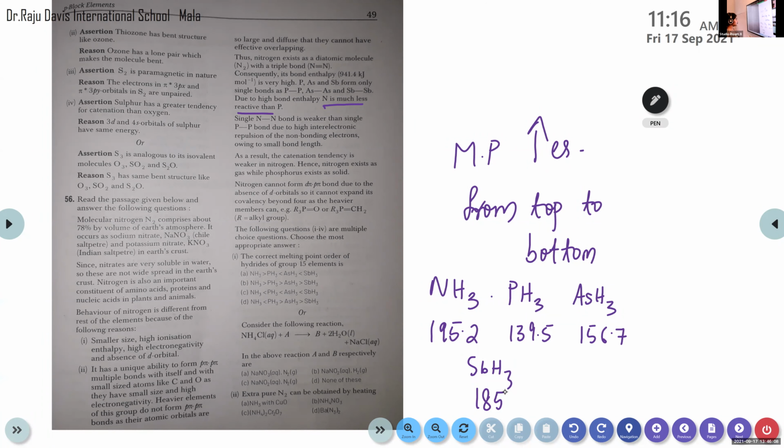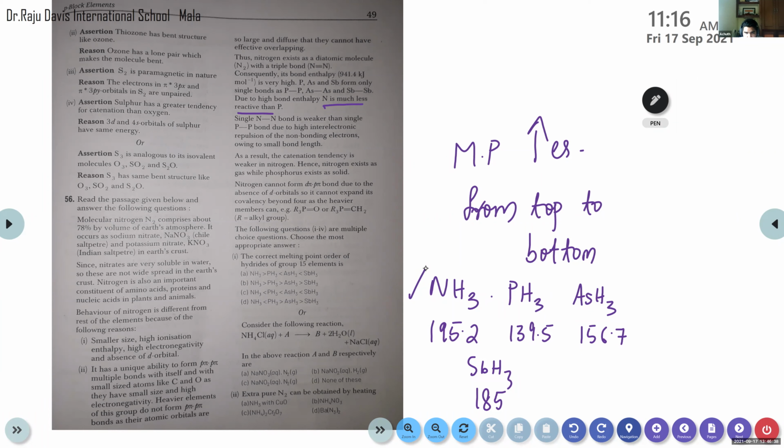Which one has the greatest melting point? NH3, right? First one, NH3. Then the second one is SbH3, right? Then AsH3, PH3. So among these four, which is the correct option? It's a little bit difficult, right? Is it option A?